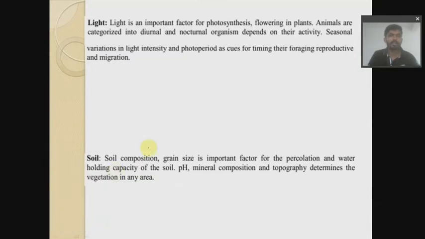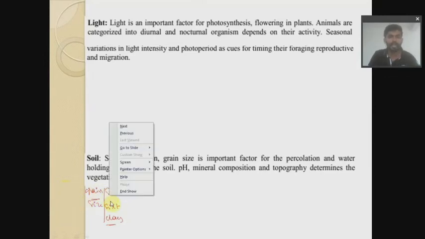Okay, soil composition. If you consider, soil mainly contains sand, silt and clay, depending upon the grain size. We call them grain size. So we'll be having three different components in a soil, that is sand, silt and clay.